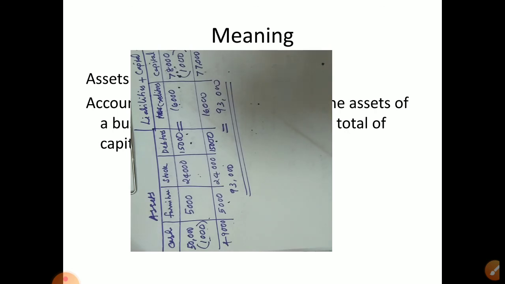And try to solve this in this way, and you can use your own common sense to present the item neatly. Even the transaction you can write on the left hand side. 1, a transaction. 2, this transaction. Then you can make a columns like this and write. Okay, you can refer the textbook also. Each and every item is explained very well.